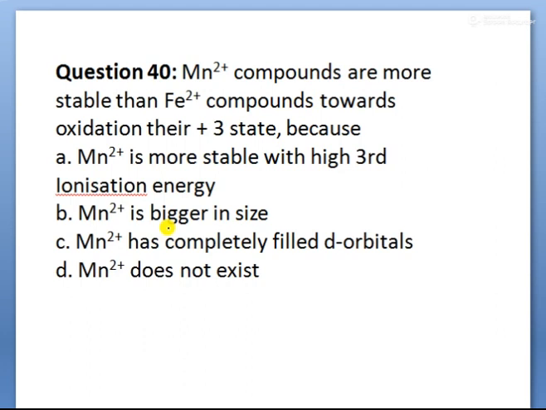Next, children: Mn+2 compounds are more stable than Fe+2 compounds towards oxidation to their +3 state. Because Mn+2 is more stable. What is the answer here? Mn+2, see children, Mn+2, again the configuration is